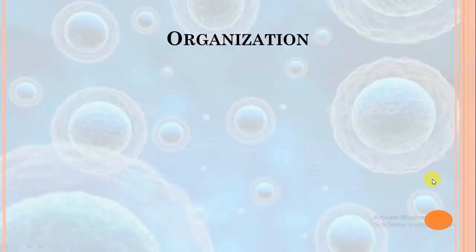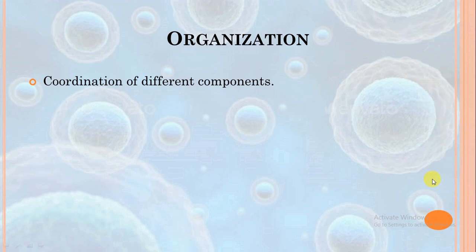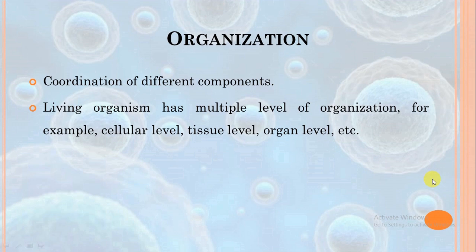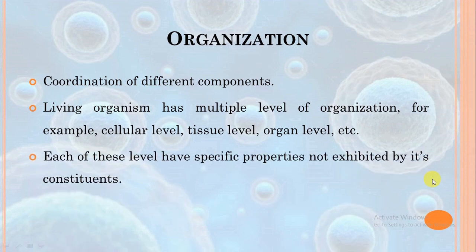Next trait of living organisms is organization. Organization is the coordination of different components. A living organism has multiple levels of organization, for example cellular level, tissue level, organ level, and each of these levels have some specific properties that are not exhibited by their constituents. For example, a living cell has its own characteristics not found in its organelles. Similarly, a tissue has some traits that are not found in its constituent cells.